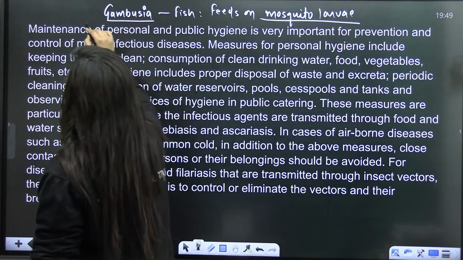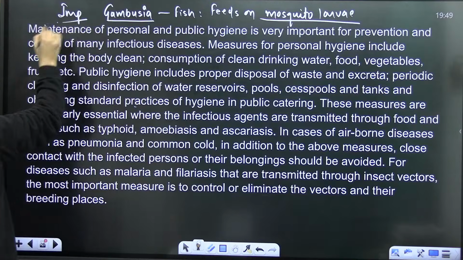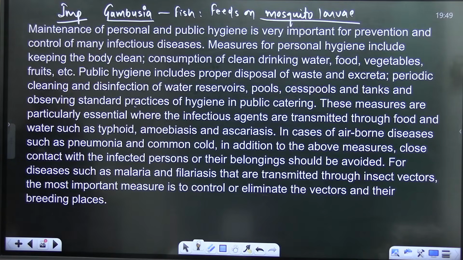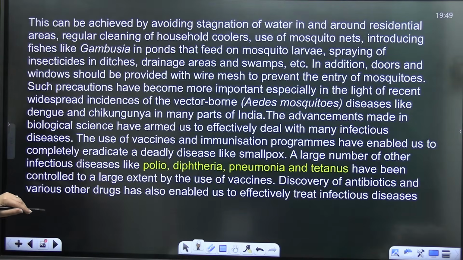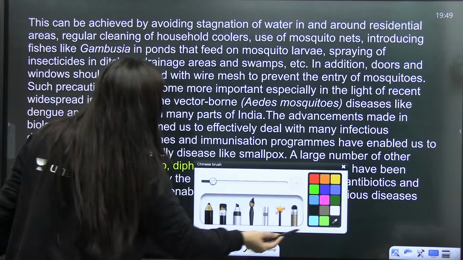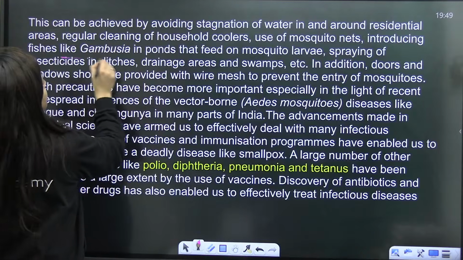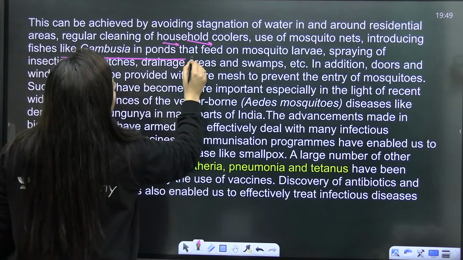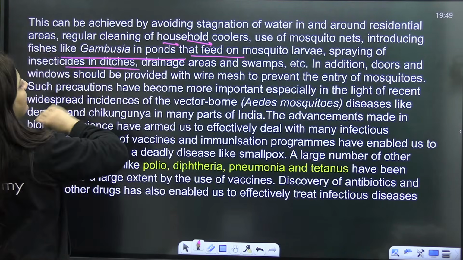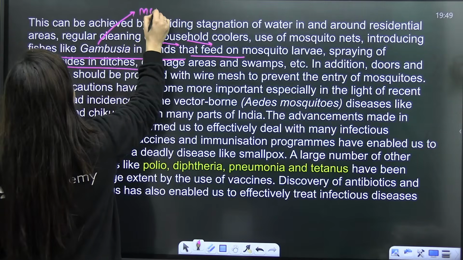Okay, so this is important. You can just write it here. Done, students? So that is it. And yes, it is given here. So look at this: Gambusia in the ponds that feed on the mosquito larvae, spraying of insecticide in ditches. So that is it. This is the MCQ.